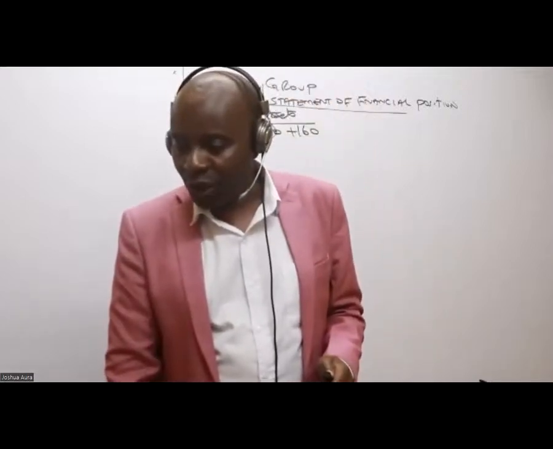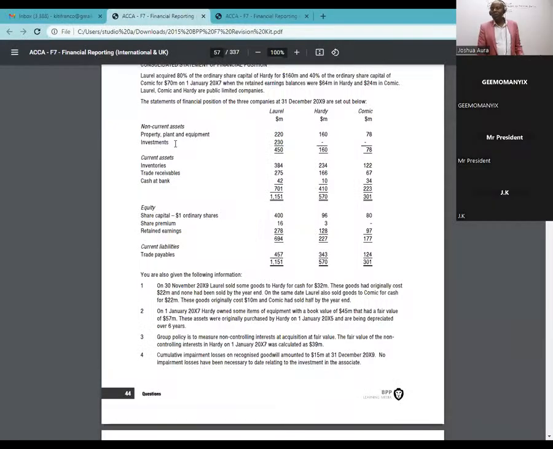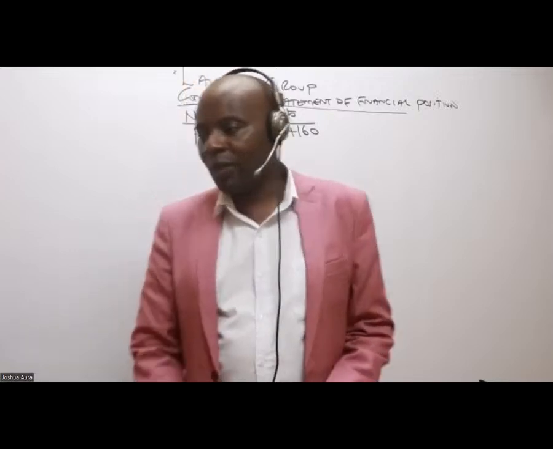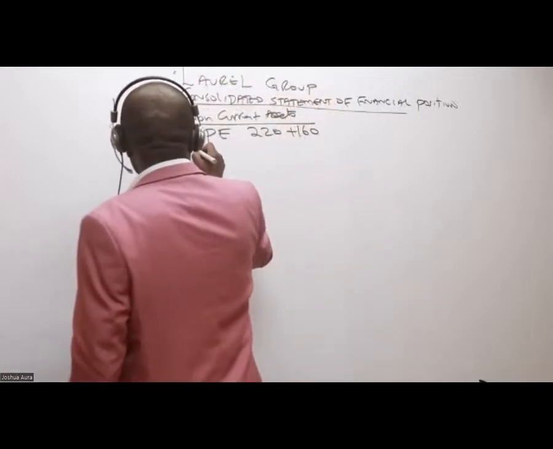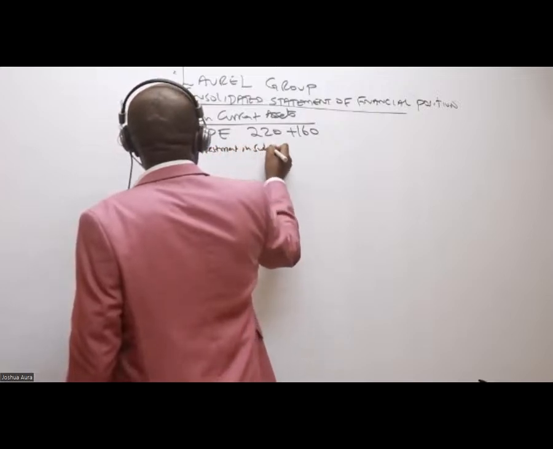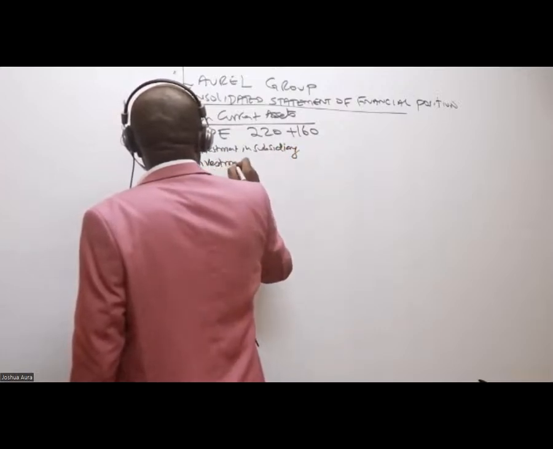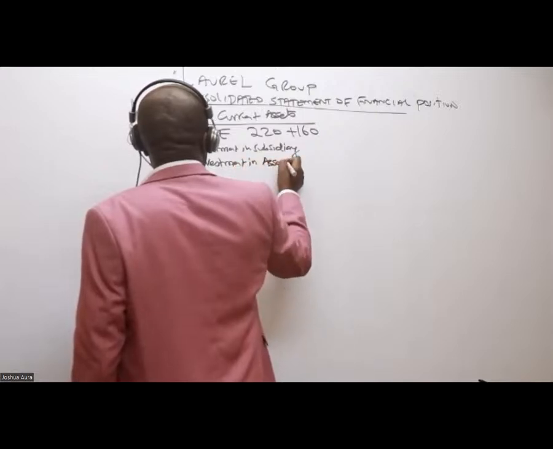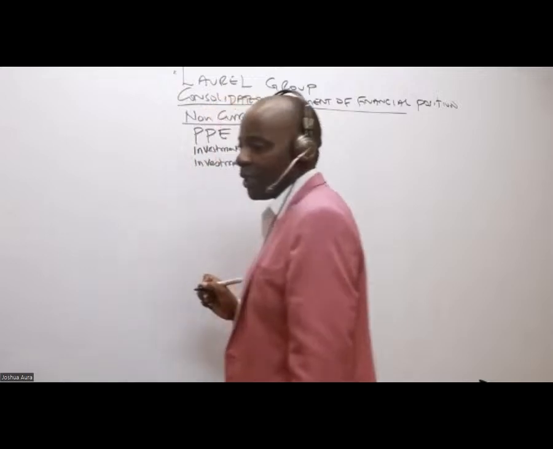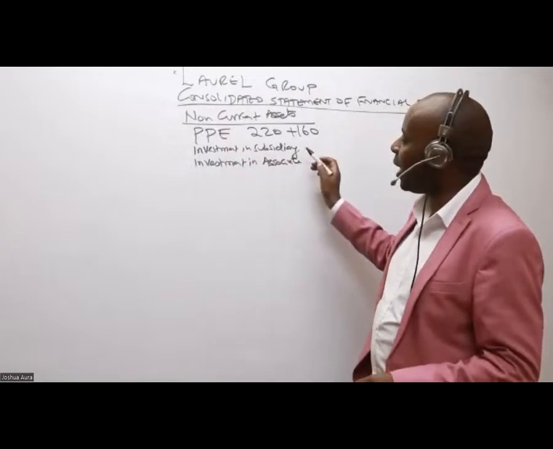Now, ladies and gentlemen, we continue. Let's go to the next thing. The next thing, they're calling it investments. Whenever you see investments now, you must break this investment into 2. The first will be investment in subsidiary, and then we have only 2 investments: investment in associate.